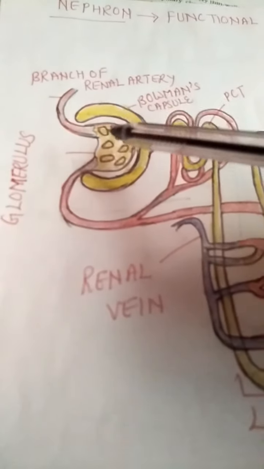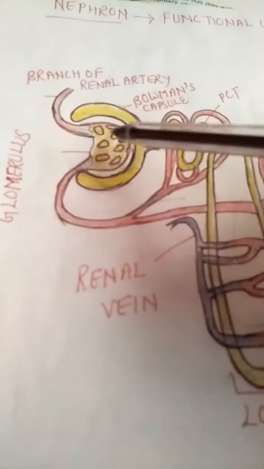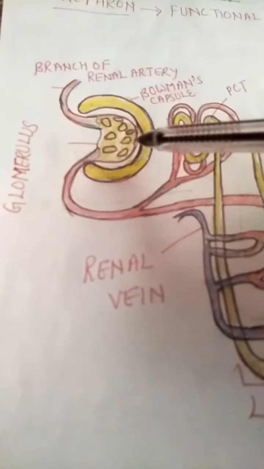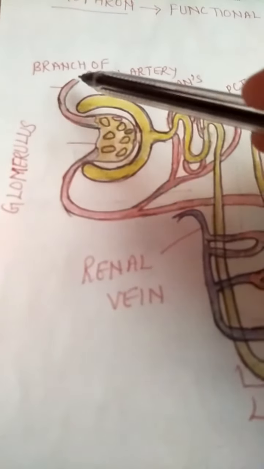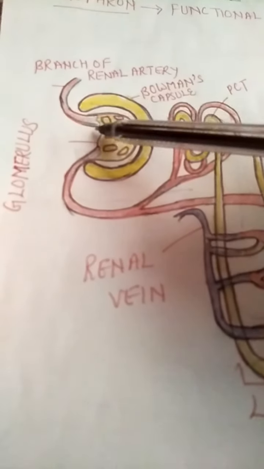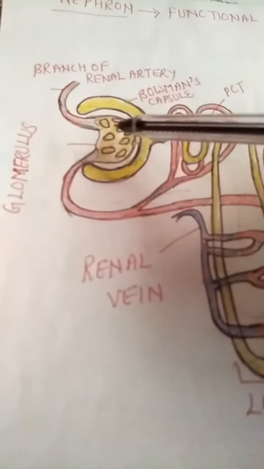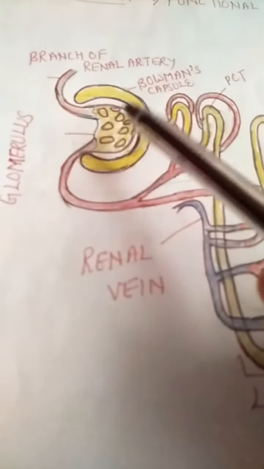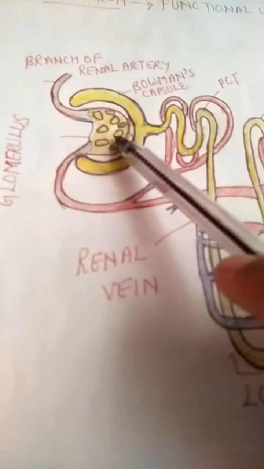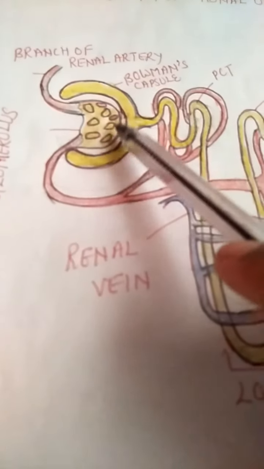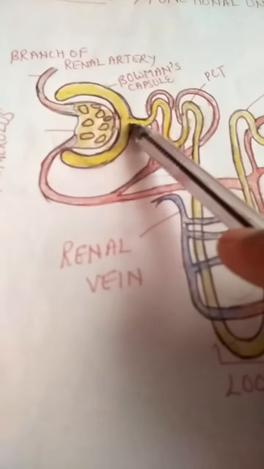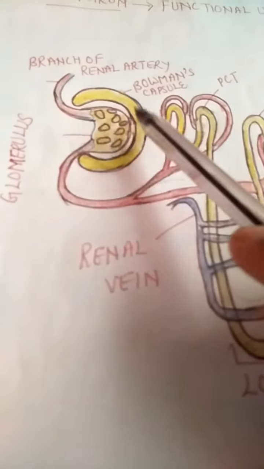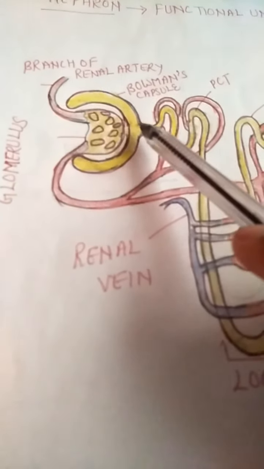Now see what happens when this renal artery breaks down into capillaries. We know that capillaries are thin-walled. As a result, whatever material, the nitrogenous waste present in the renal artery, that is urea, uric acid, extra water, whatsoever, gets filtered and passes through the capillaries into the lumen of the Bowman's capsule, and this process is known as glomerular filtration.